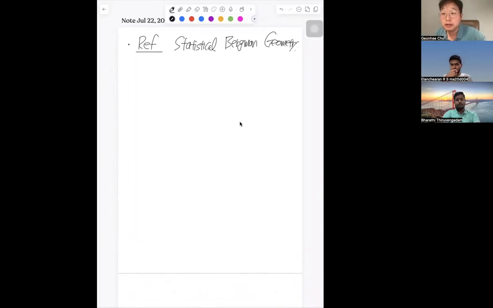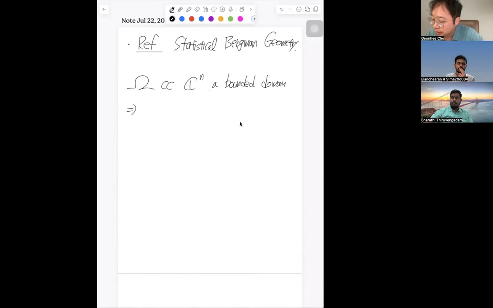So there are a few things to explain. Omega denotes just any bounded domain in C^n, so that it admits the Bergman kernel. So we have a Bergman kernel from Omega cross Omega that maps to C, the Bergman kernel.